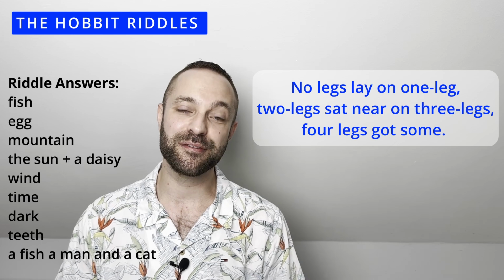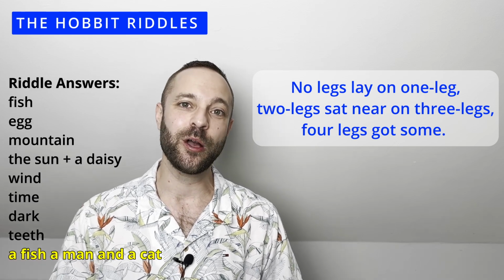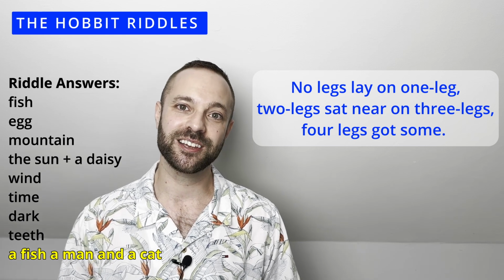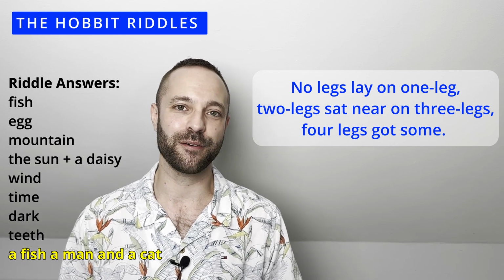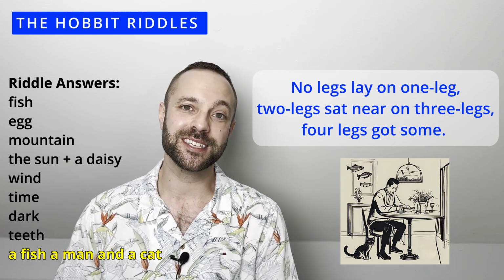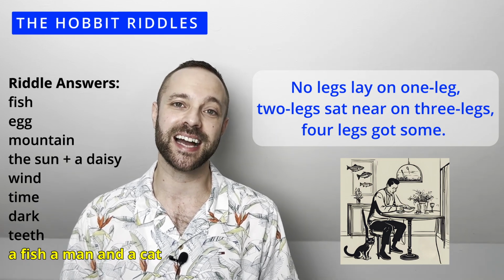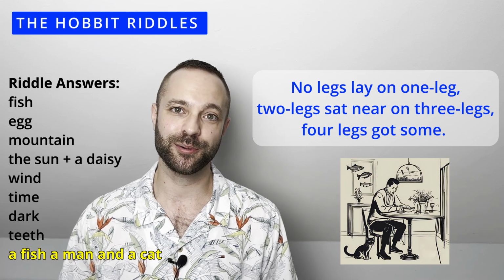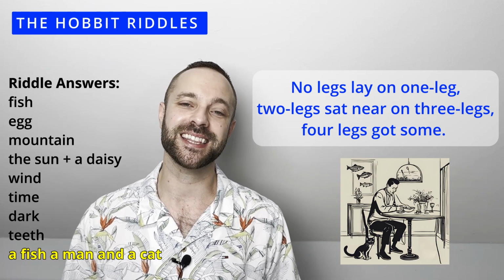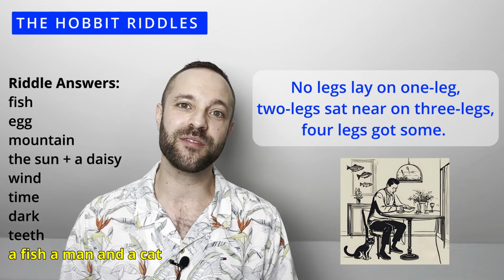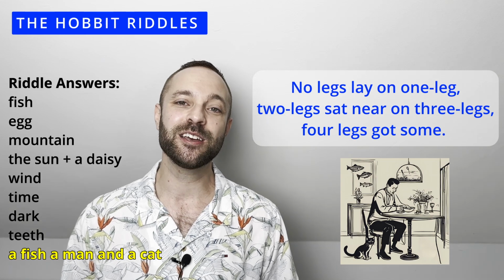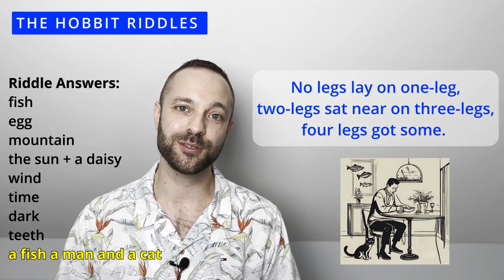The answer is a fish sitting on a table with a person sat nearby on a stool and a cat that ends up eating a bit of the fish. A bit like in this picture. In this riddle, it uses metaphors to describe the everyday items of a fish, a table, a person, a stool, and a cat. They're all described in the same way, talking about the number of legs that they have. Describing the items in this way uses language like a puzzle for you to figure out.